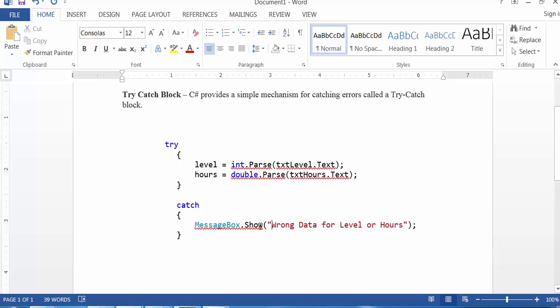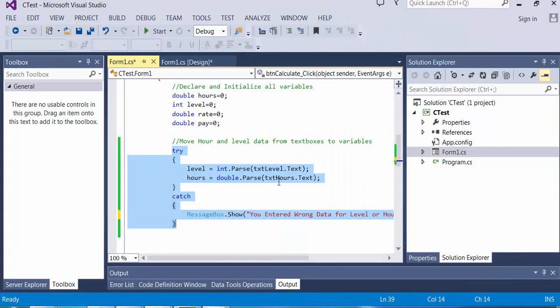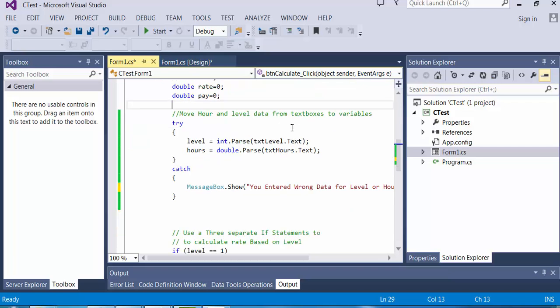Now the way this is designed to work is this. If one of the lines in the try block causes an error, instead of your program just crashing like mine did a minute ago, it will instead go down and execute the catch portion of this. So I have a redone version of the program, the same program I had a minute ago, except I added a try-catch block.